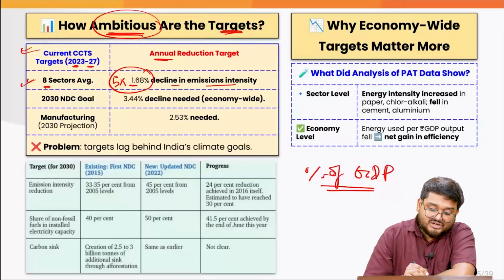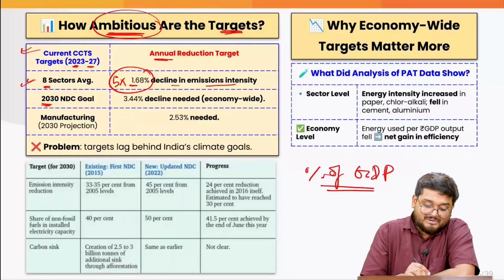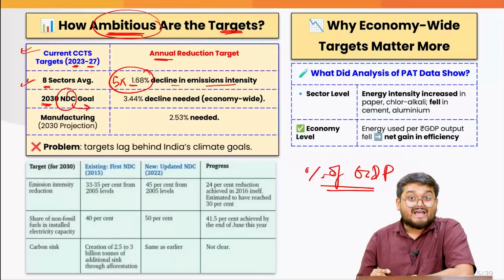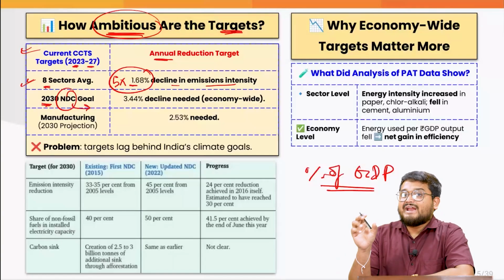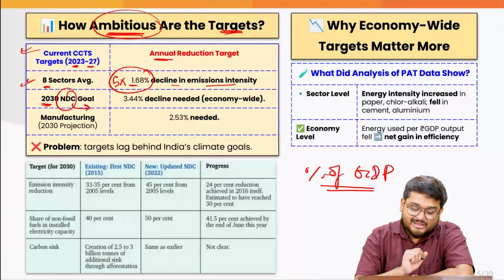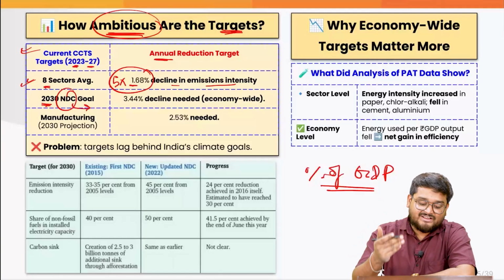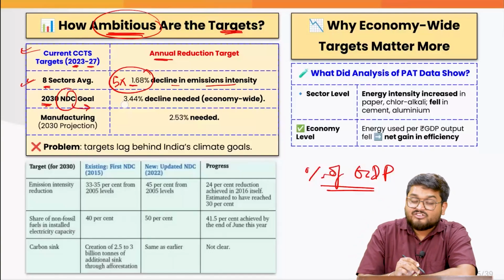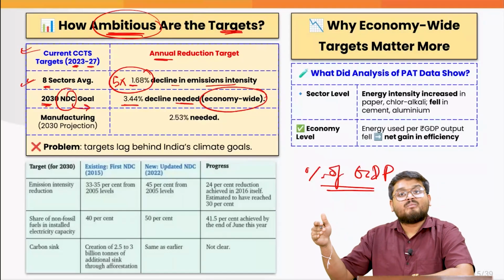Now, the 2030 NDC, or nationally determined contributions, are part of the Paris Climate Agreement, and according to the Paris Climate Articles, the carbon trading scheme has been discussed within the same. Based on that agreement, we have our NDCs, where we need to have a 3.44% decline on a full economy-wide basis.